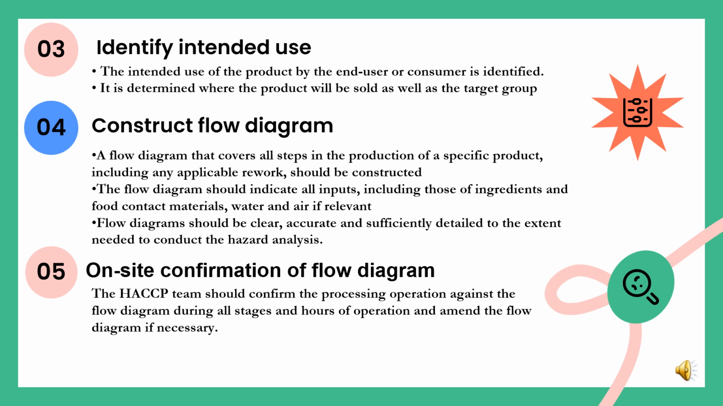In the fourth step, a flow diagram is constructed that covers all the steps in the production of a specific product. This flow diagram includes all the inputs including the ingredients, food contact materials, water and even air. The flow diagram should be clear, accurate and sufficiently detailed so that the hazard analysis can be easily conducted. In the fifth step, on-site confirmation of the flow diagram is done by the HACCP team. The HACCP team confirms the processing operations against the flow diagram during all the stages and hours of operation. Any amendment in the flow diagram is done if it is required.